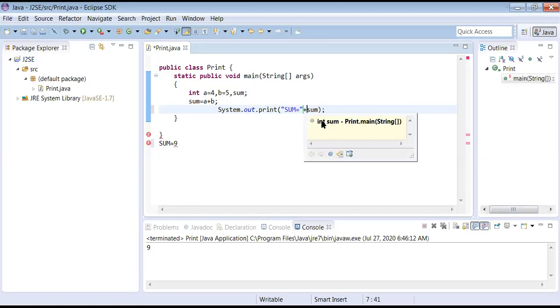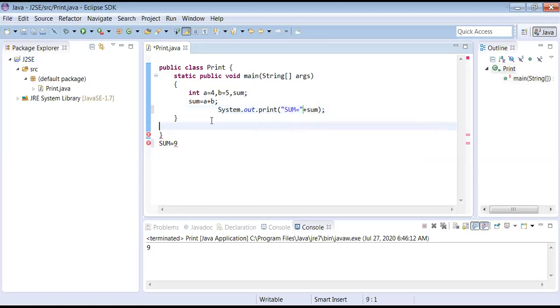Plus symbol plays dual role. It plays two roles. One is it can behave as concatenation operator. Otherwise, it can also behave as addition operator. Addition operator. Okay, fine. Now you got the output.